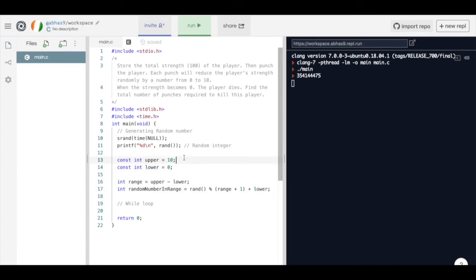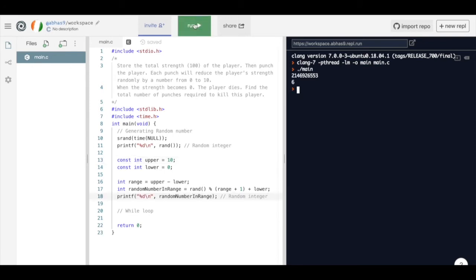We can test it by printing the number and running the code more than once. As you can see, the resultant number is always between 0 to 10.